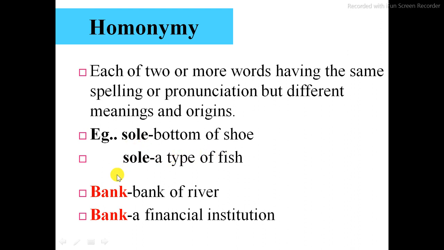In the second example, there is also the same spelling or pronunciation but the meaning is different. For example, bank: a bank of a river and a bank as a financial institution. In both of these examples the spelling or pronunciation is the same but the meanings differ.